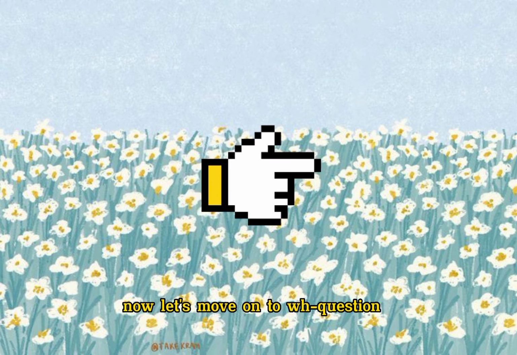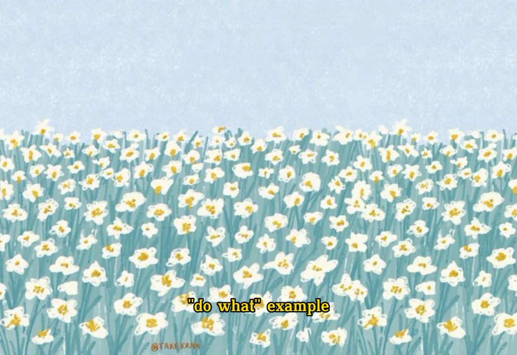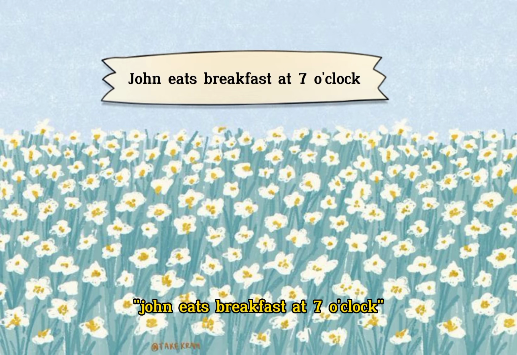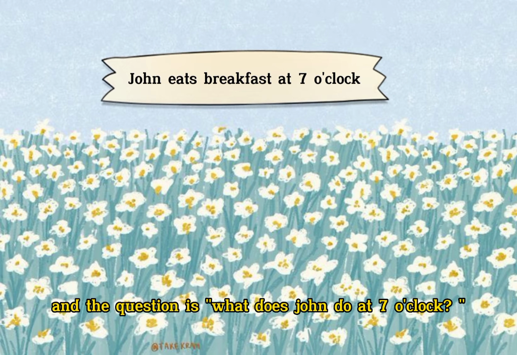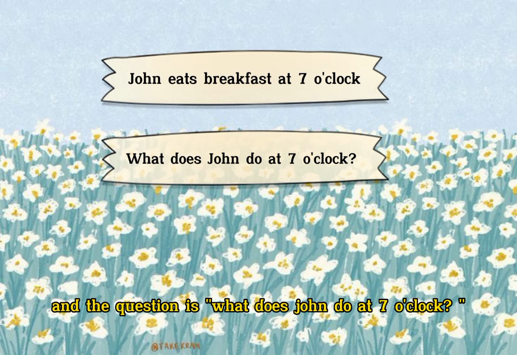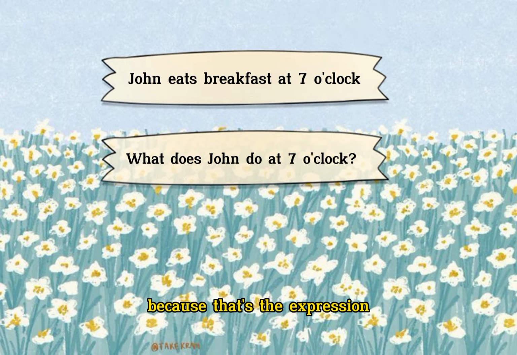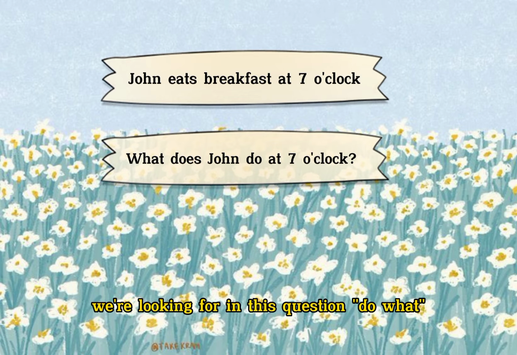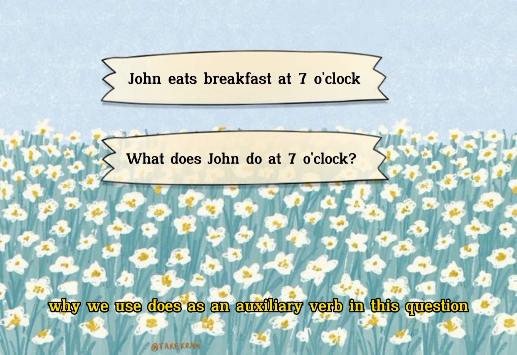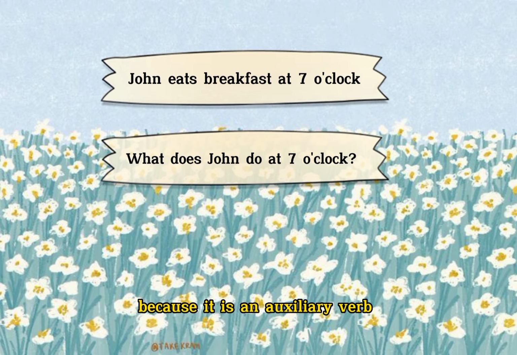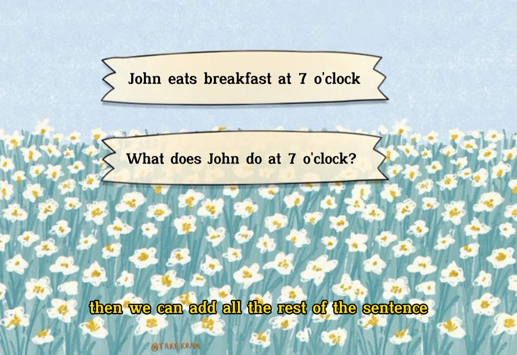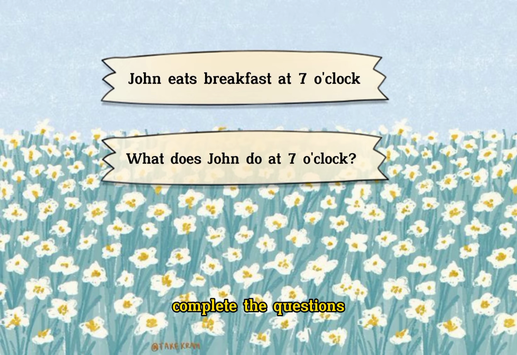Now let's move on to the WH question using the expression do what. Example, John eats breakfast at 7 o'clock. And the question is, what does John do at 7 o'clock? We use the question word what because that's the expression we're looking for in this question, do what. Why do we use does as an auxiliary verb in this question? Because it is the auxiliary verb conjugated with he, she, or it. Because John is a he, a singular person, we use does. Then we can add all the rest of the sentence to complete the question.